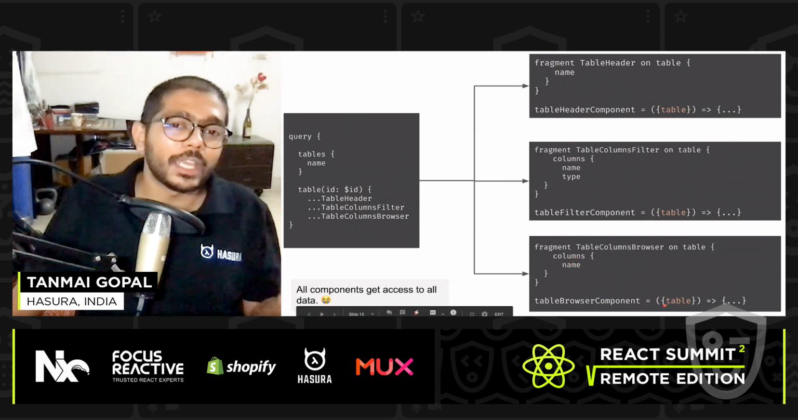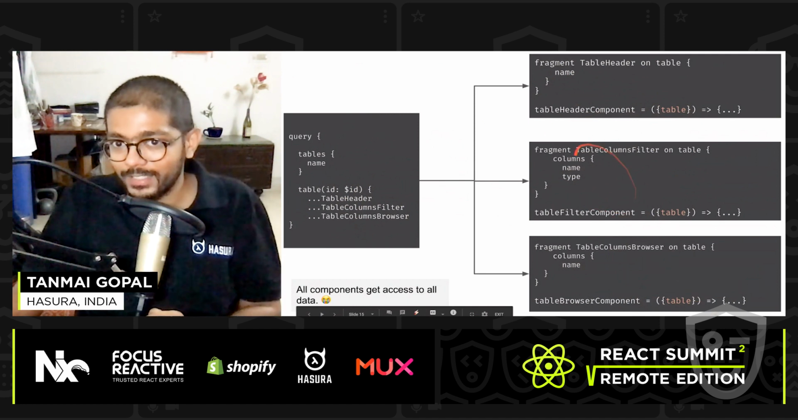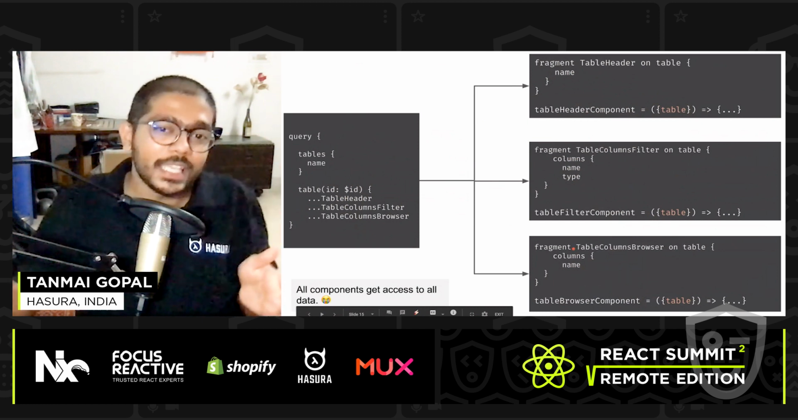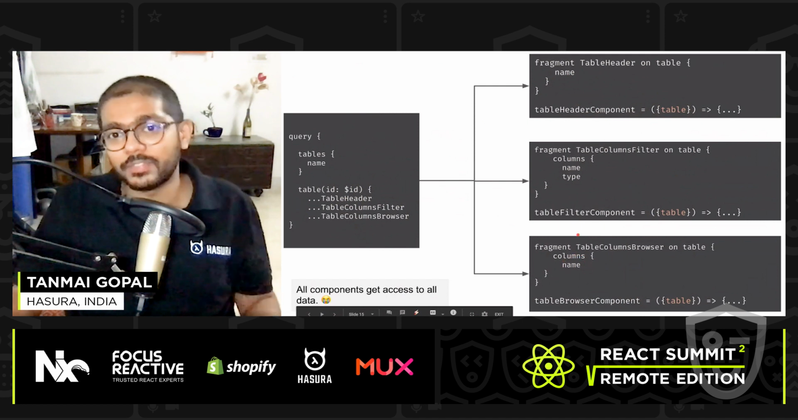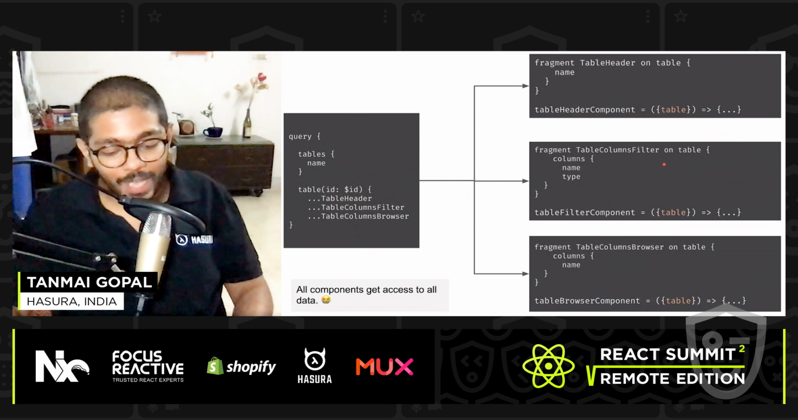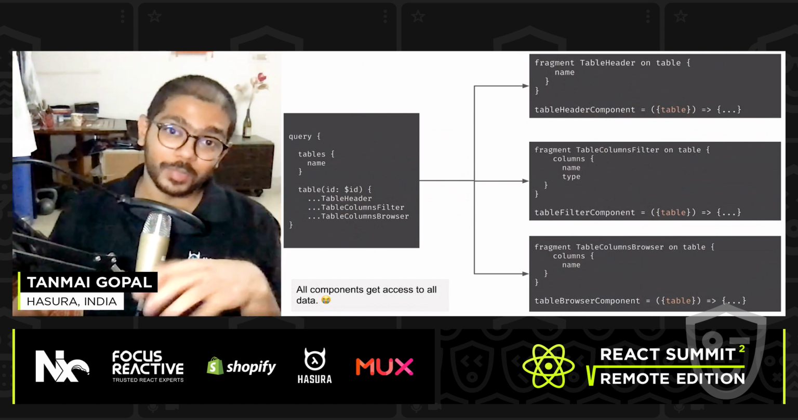Because I can do table.columns.type anyway, because I have access to that because of some other fragment that I was using. I might be lazy and forget to include that attribute in this fragment, just because somebody else was requesting it. And this is going to be the starting point of errors as soon as we have a large number of fragments.